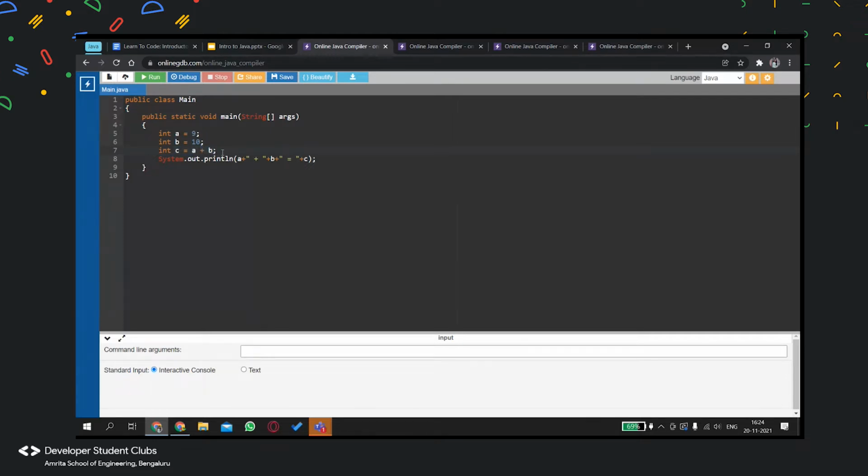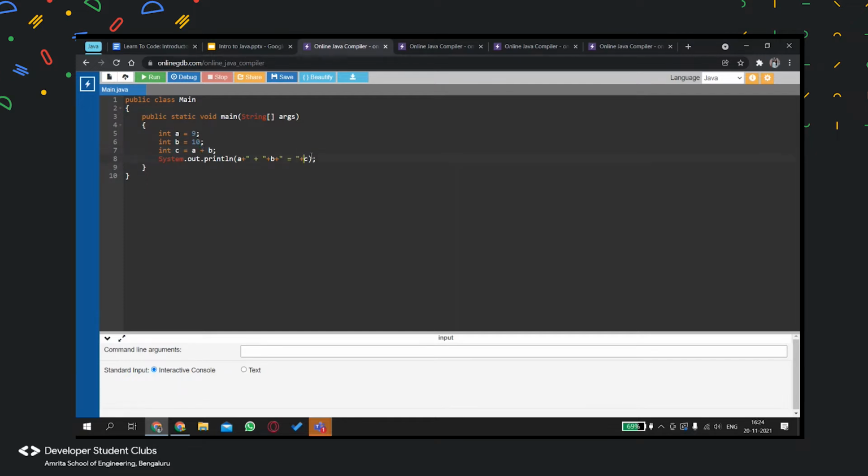Plus is an arithmetic operator. And I have just printed out A plus quotes. I have given the operator that I've used. So if you want to put the value of this, you can just use the plus operator. So it will be A plus quotes. I have put my assignment operator that I've used over here. Again, quotes plus B plus quotes equal to plus C, so that I get it like in a statement.